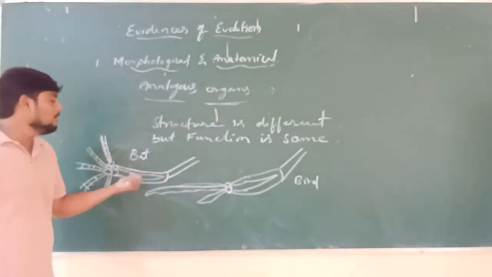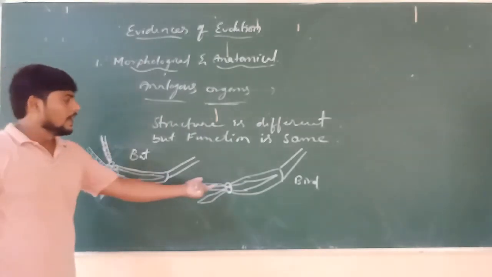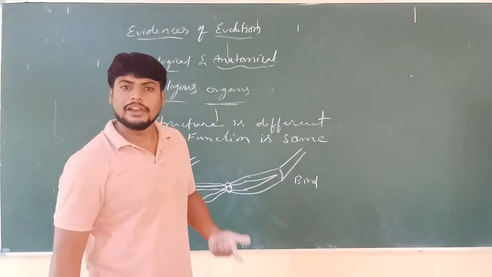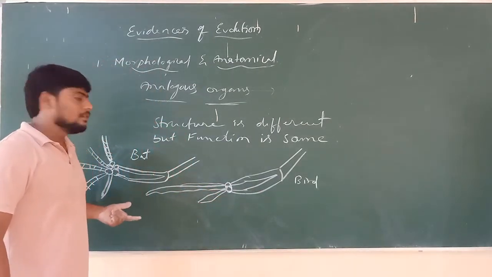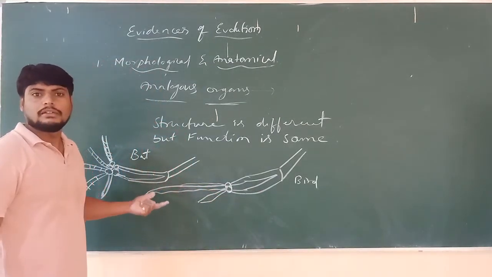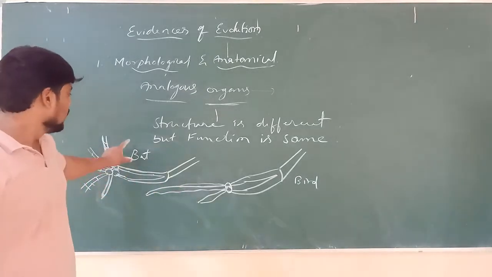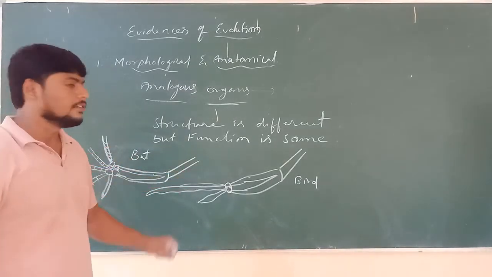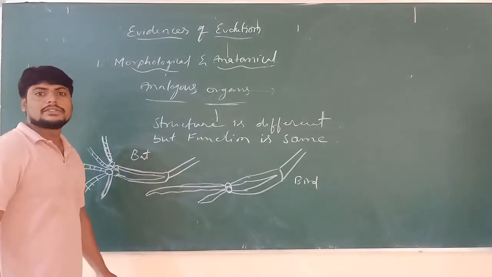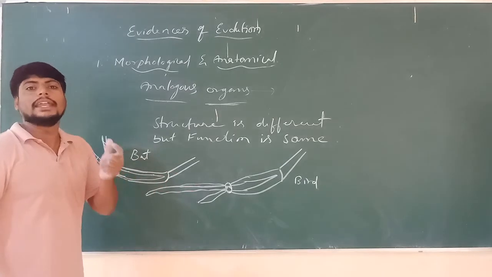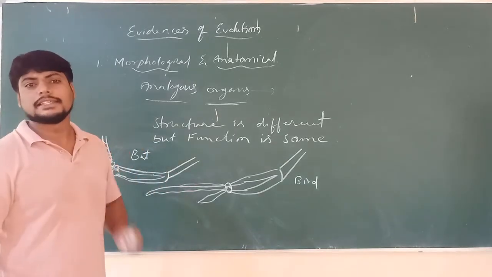But what is the use of the wings of the bat? To fly. And the wings of the bird? To fly. So in the bat as well as in birds, the structure of the wings is showing difference, but their function is the same.